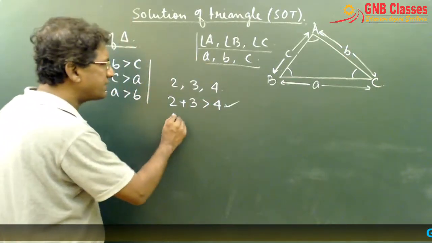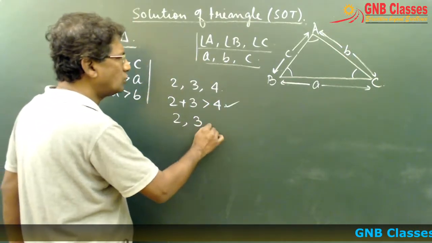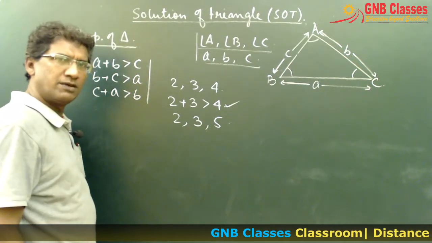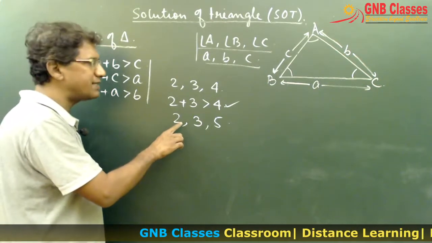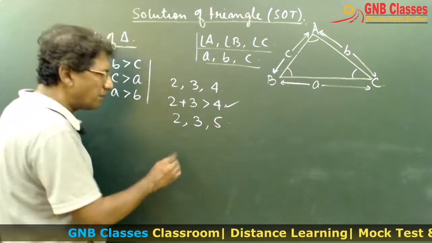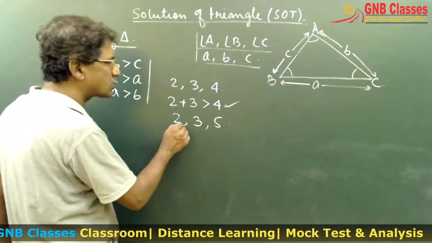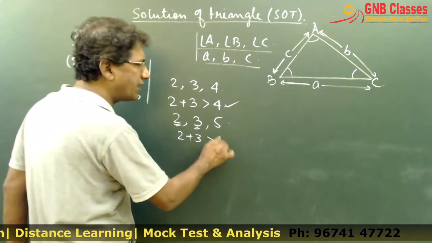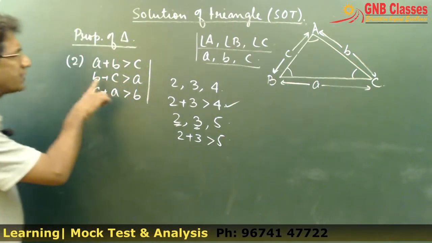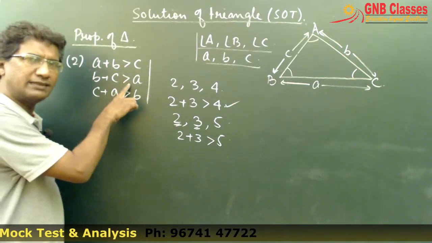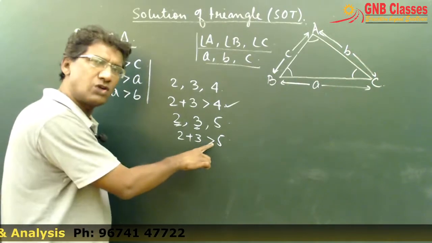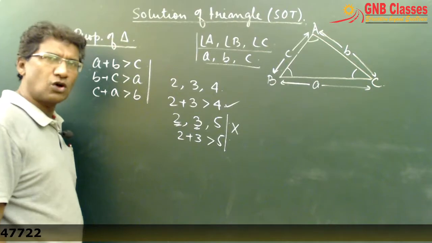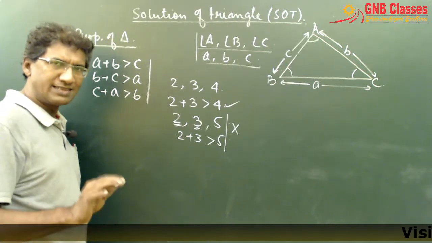But if I give you, say, 2, 3 and 5, can you construct this triangle? Can you construct the triangle whose three sides are 2, 3 and 5? In this case, you cannot. Why? Because the smaller two sides are 2 and 3, and if you add them, the sum is not greater than 5. What I told you is that the sum of any two sides must be greater than the third side. In this case, your 5 is not greater than 5. So in the second case, you won't be able to draw the triangle. Is it clear to all of you?